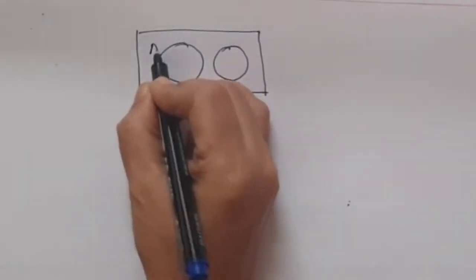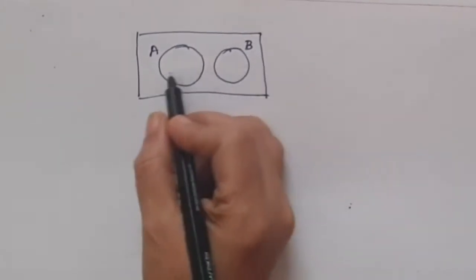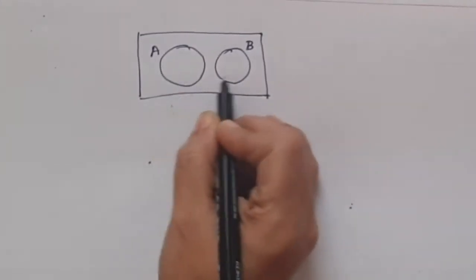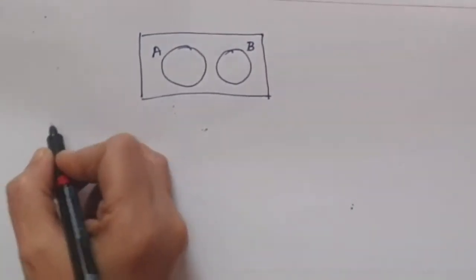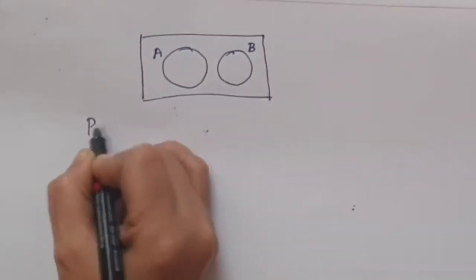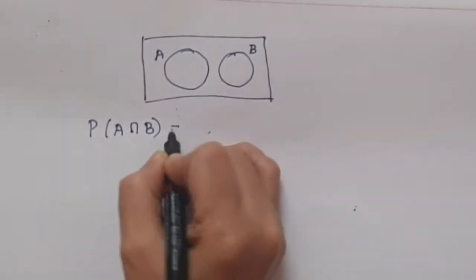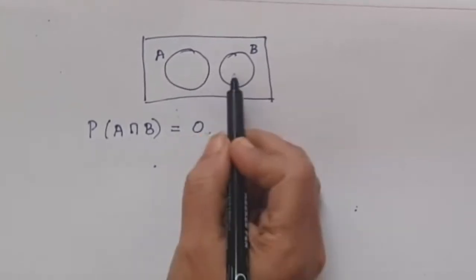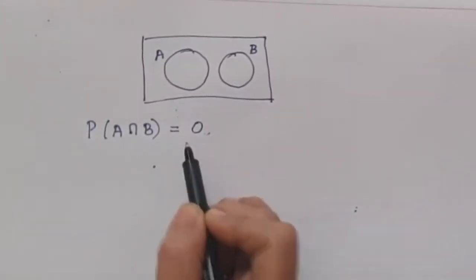This is event A and this is event B, so there is no connection between these two events. So these events are called mutually exclusive. If A and B are mutually exclusive, then the probability of A intersection B will be equal to 0. That is, there is nothing in common between them. So the probability of A intersection B will be 0.